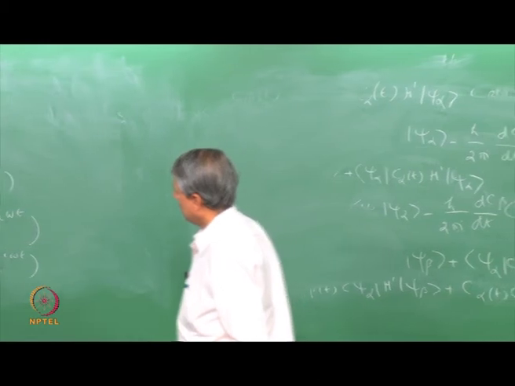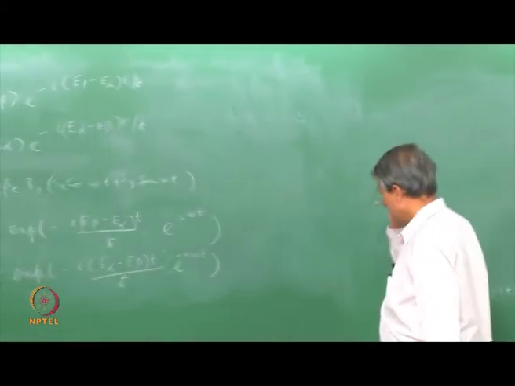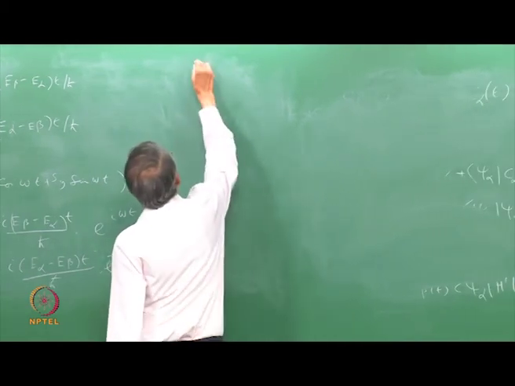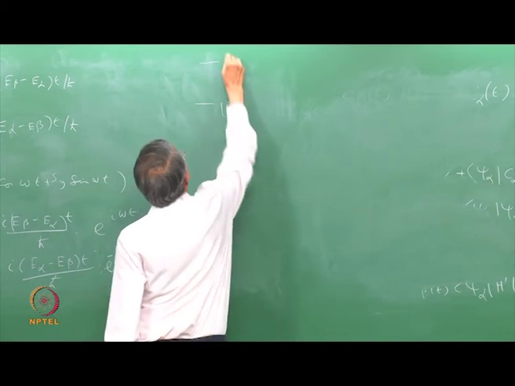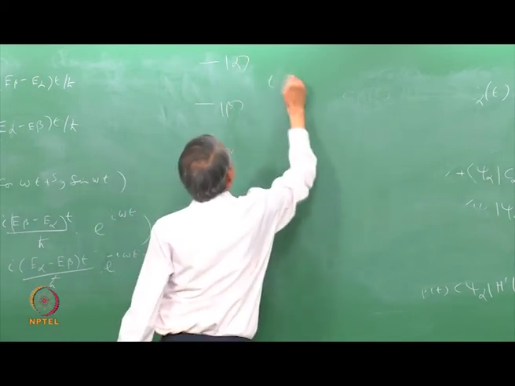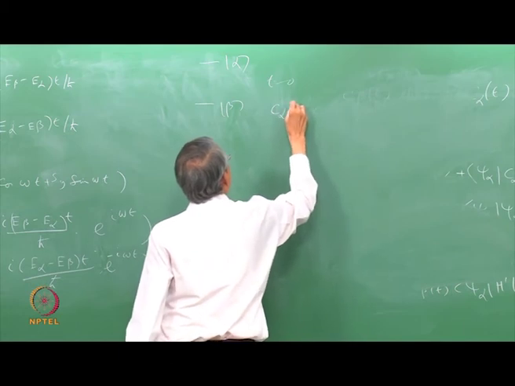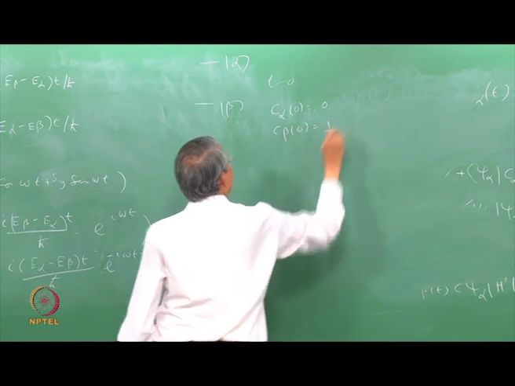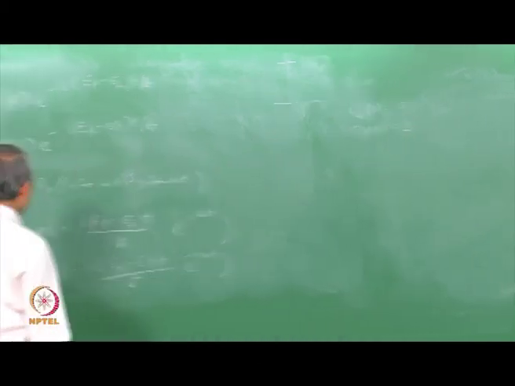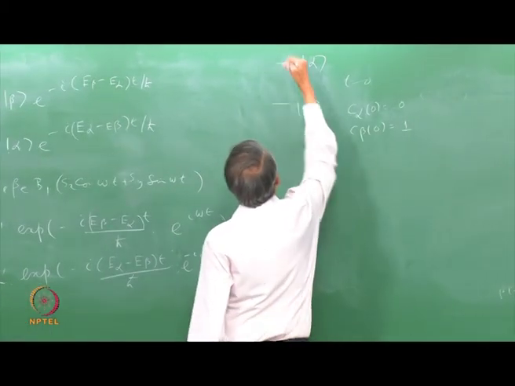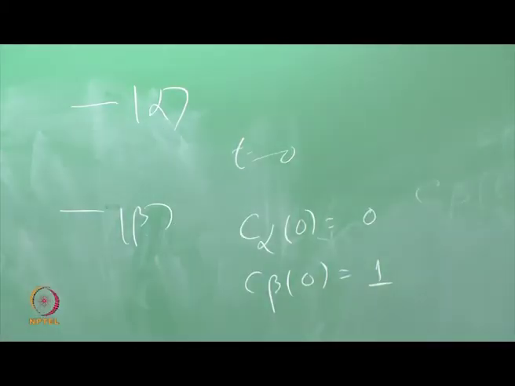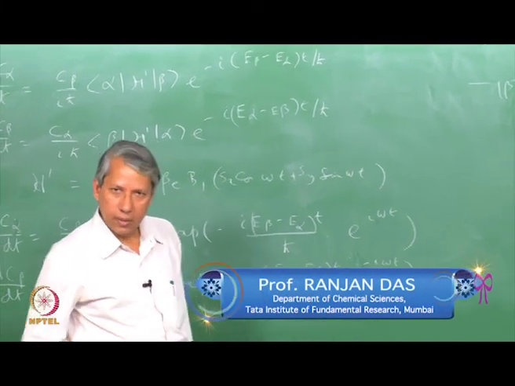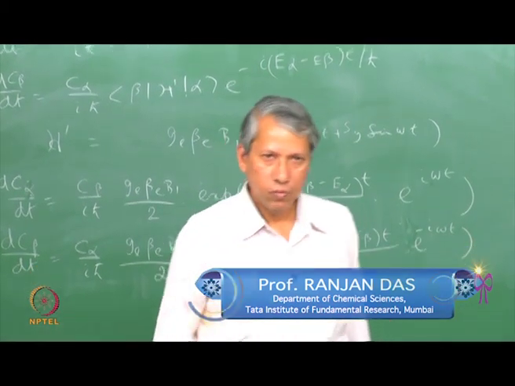we can use the perturbation technique, such that we assume that at time t equal to 0, the system was in the beta state. At t equal to 0, it was here. So, in other words, C alpha at 0 was 0 and C beta at time t equal to 0 was 1. So, we want to find out what is the probability that the system will make a transition from here to there, that is, C alpha becomes non-zero. So, we will continue this derivation in the subsequent lecture. We stop at this moment now.